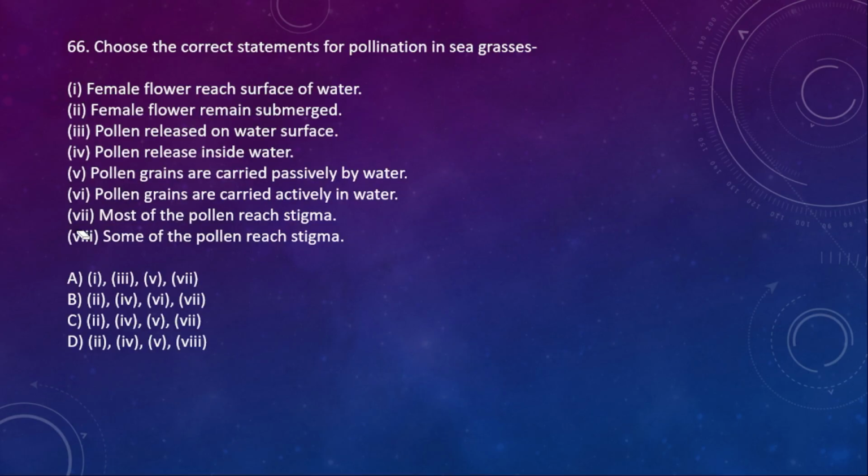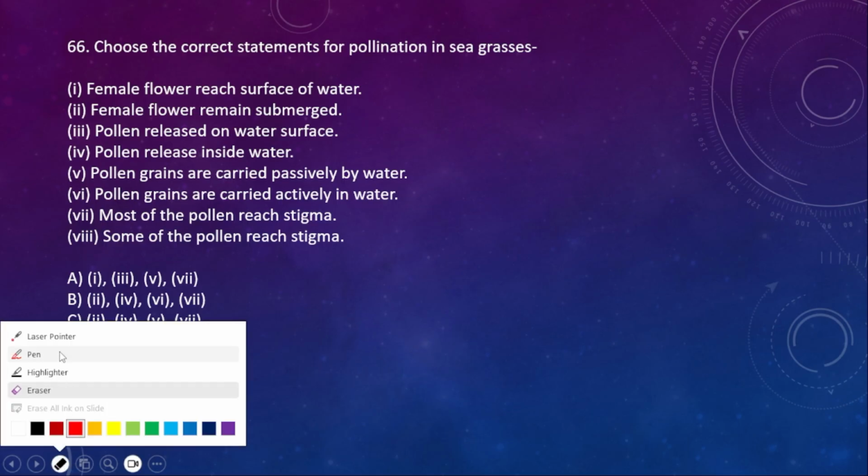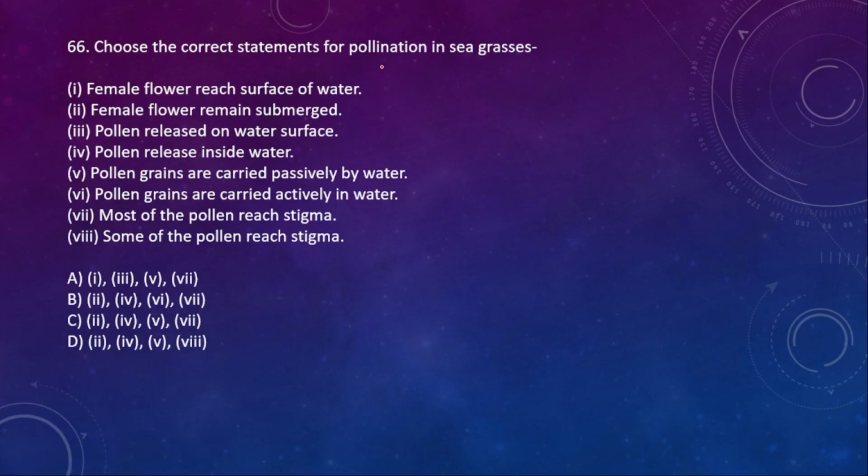Next question, 66. Choose the correct statement for pollination in seagrasses. Option A. Female flower reaches the surface of water. No, the female flower remains submerged. Correct. Pollen released on the water surface. No, pollen is released inside the water.